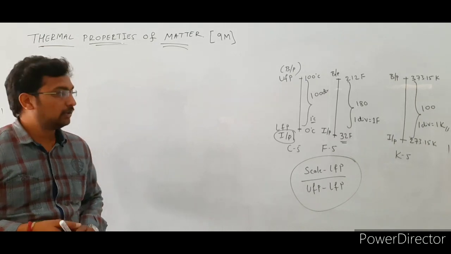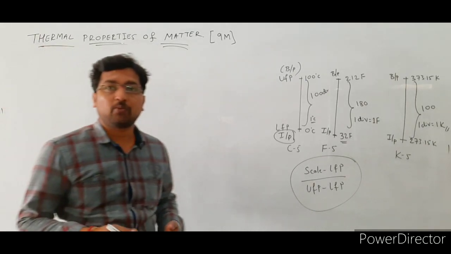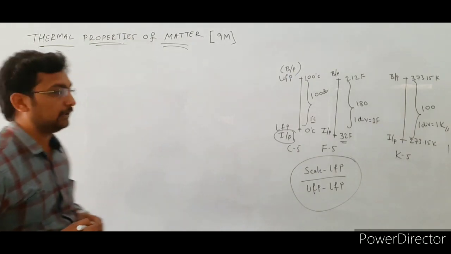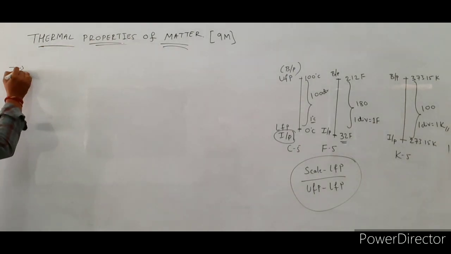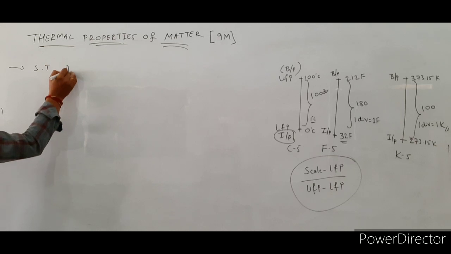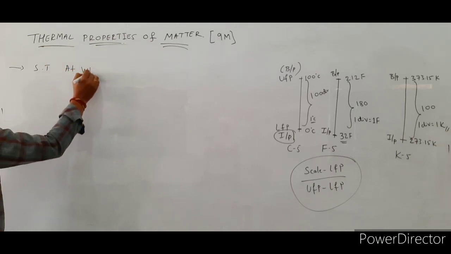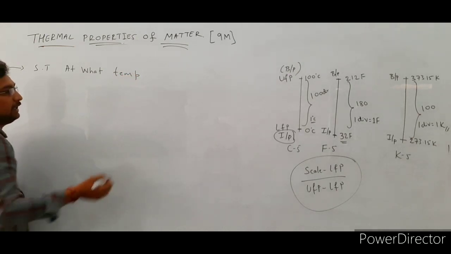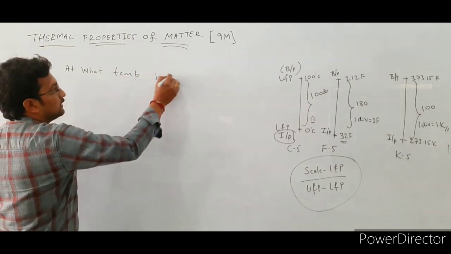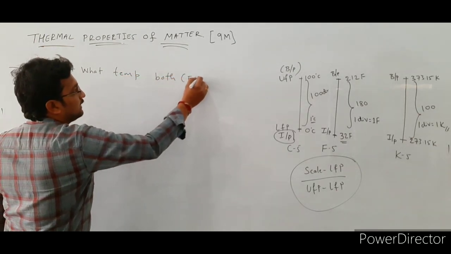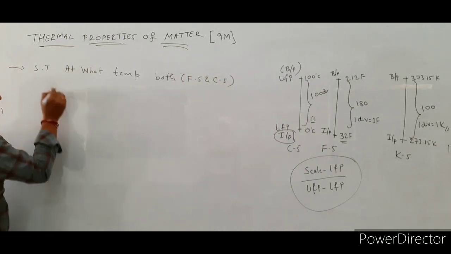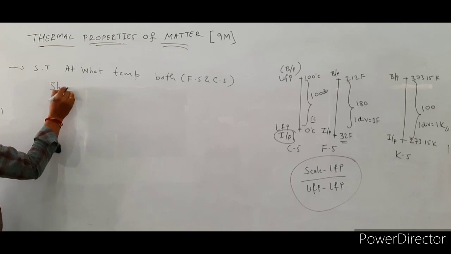The next one, we are going to show at what temperature both the scales show the same reading. So that means the Fahrenheit scale and Celsius scale show the same reading.